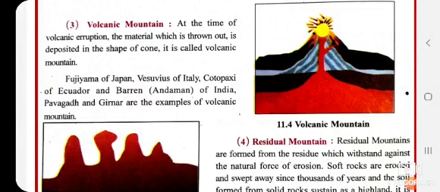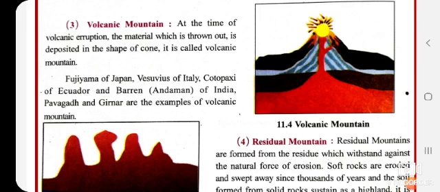Next we'll move to volcanic mountain. In the picture itself you can see the volcanic mountain. It looks like a volcano only. At the time of volcanic eruption, when a volcano erupts from the earth's crust, the material which is thrown out, whatever things are thrown out suddenly from the earth's crust, is deposited in the shape of a cone. You have seen the cone shape, right?